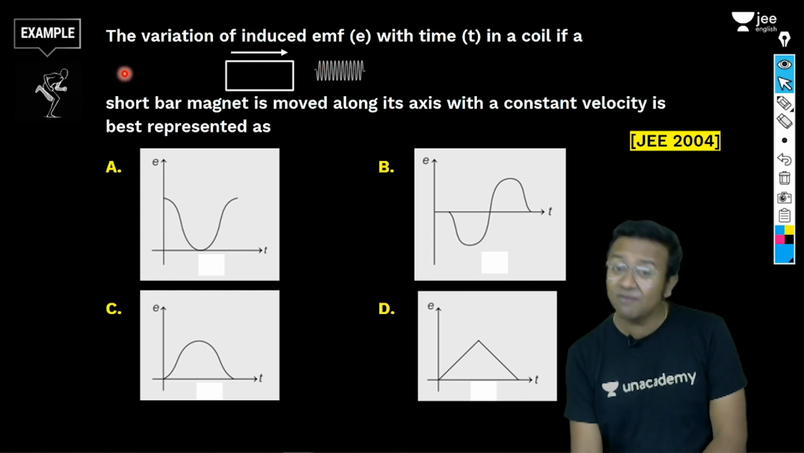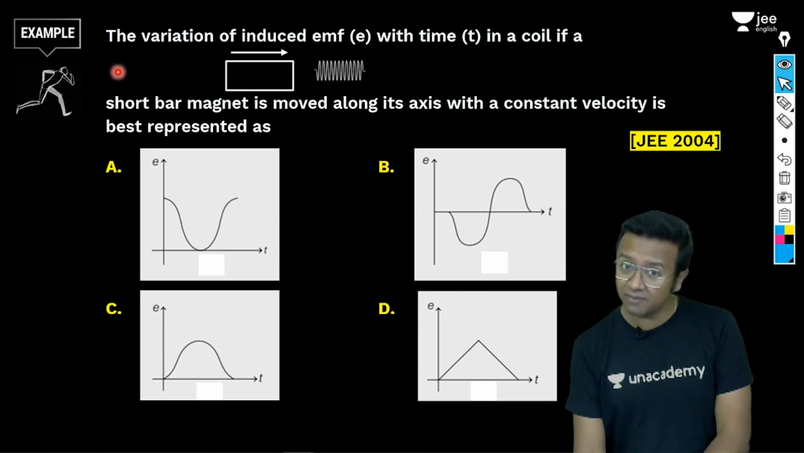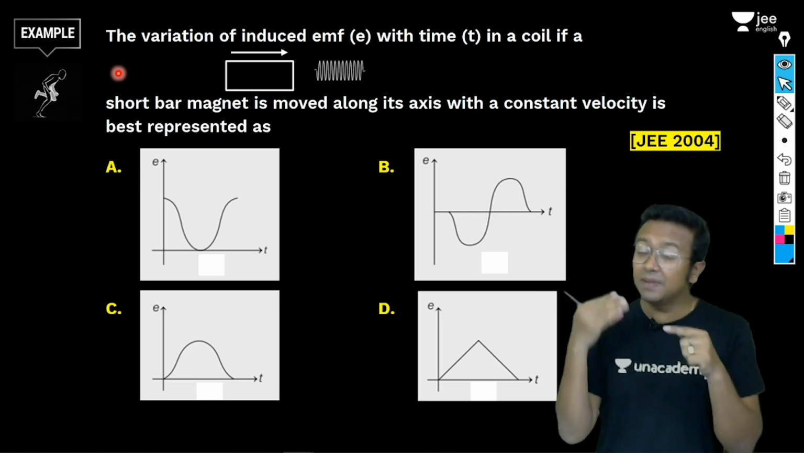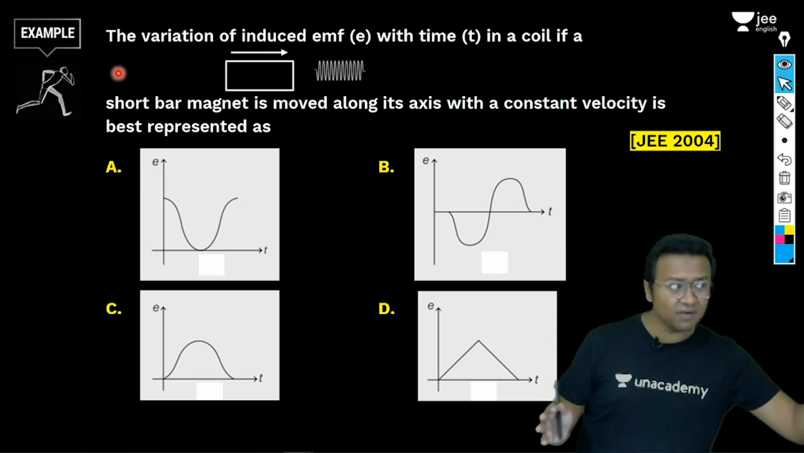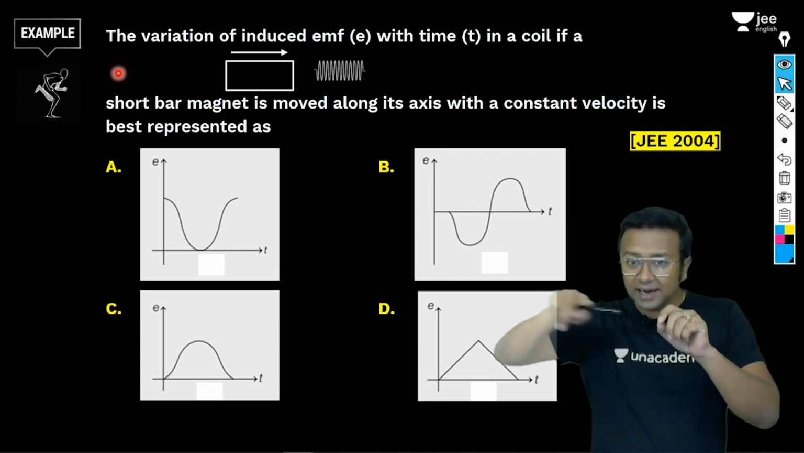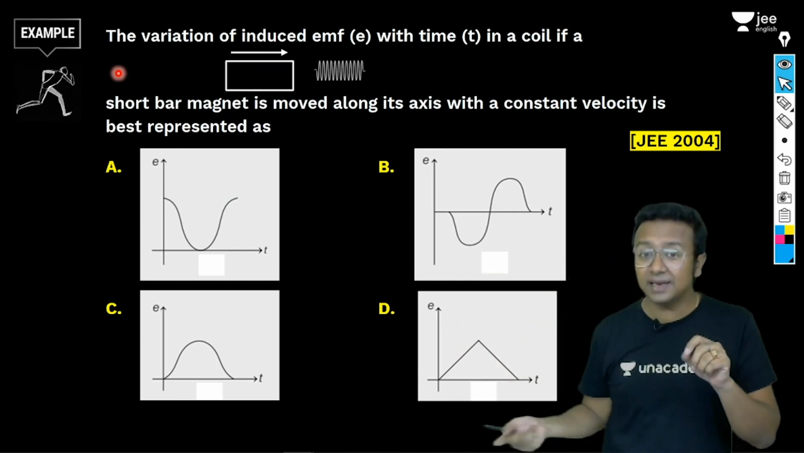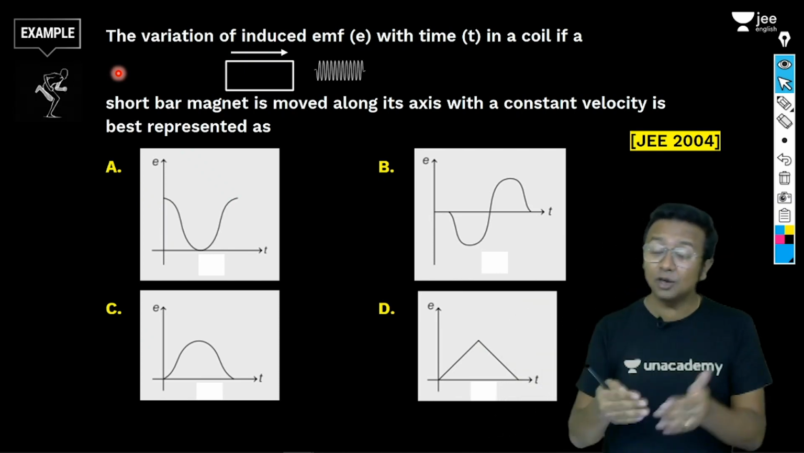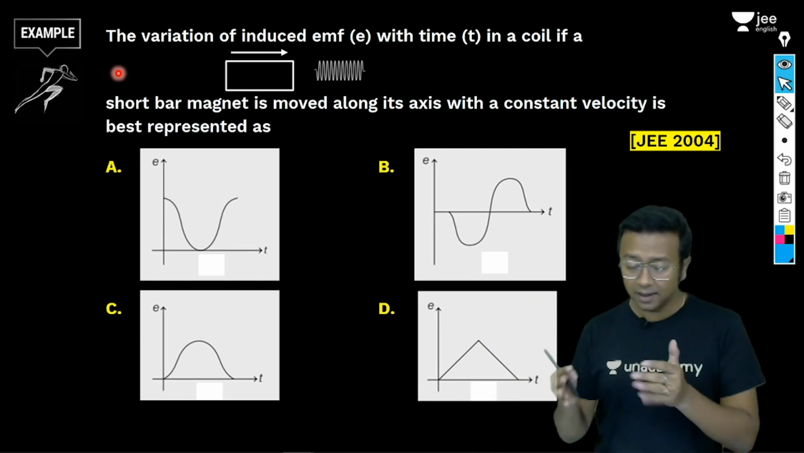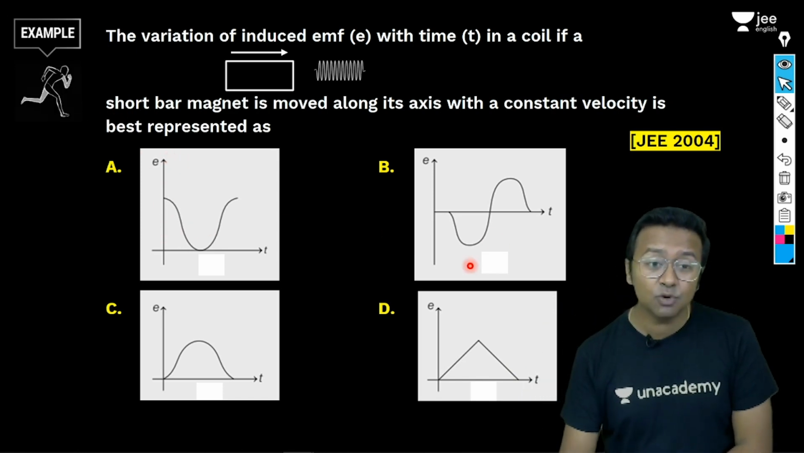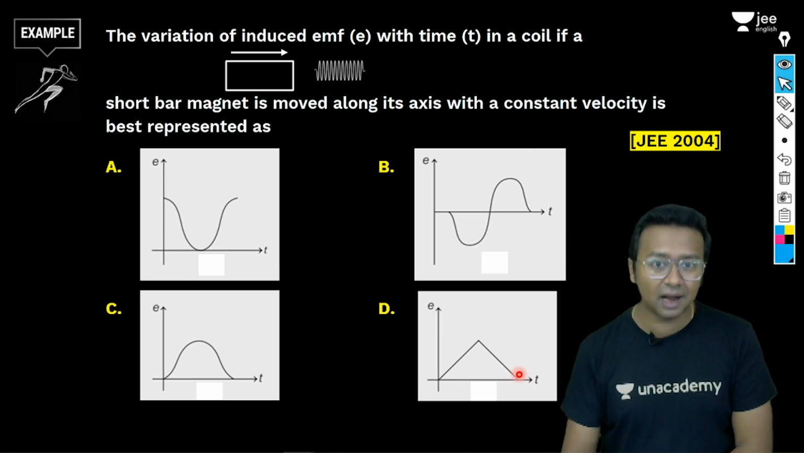Now see, when this bar magnet is very far away, there will be lesser magnetic flux associated with the coil, because it is far away, isn't it? But when it comes closer to it, the magnetic flux associated with the coil is going to increase. So there is a change of magnetic flux associated with the coil, as a result of which EMF is going to be generated. Now this EMF that gets generated is being plotted versus time. So we need to tell which is the correct graph out here.